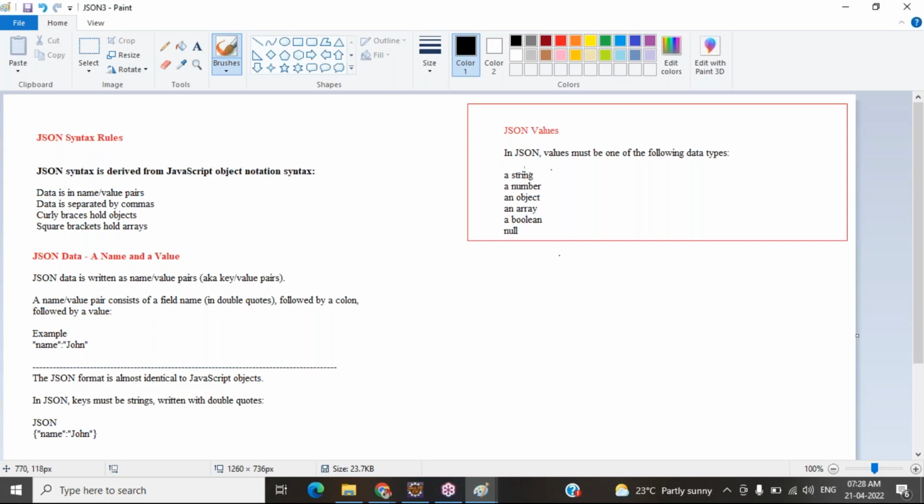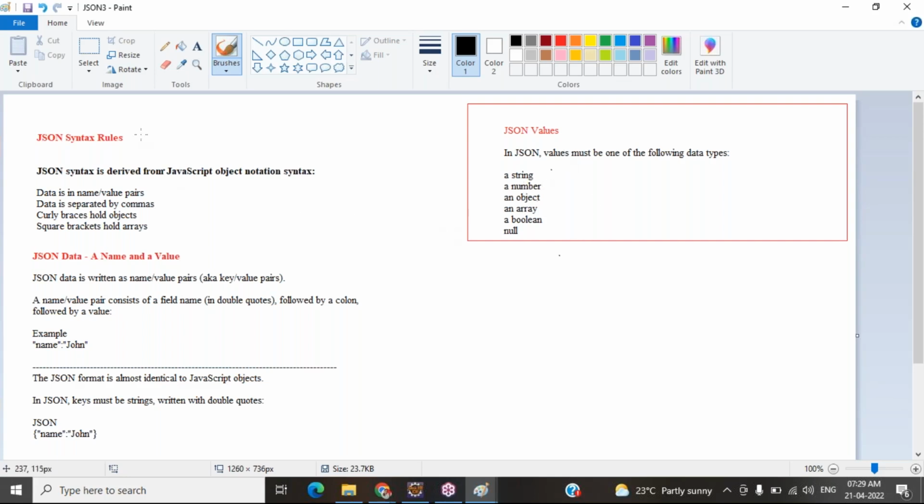So these are the different data types available in JSON. Based upon the data, you can specify the data types. The data type concept is there in JSON, but it is not available in XML.